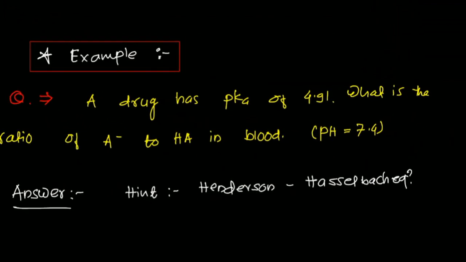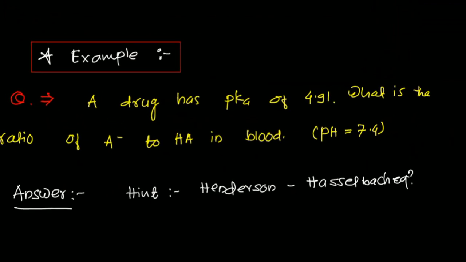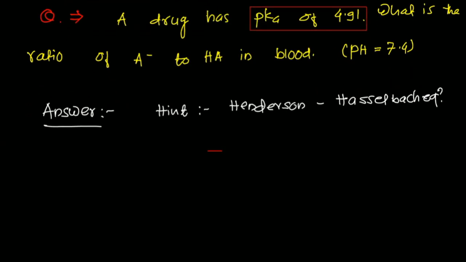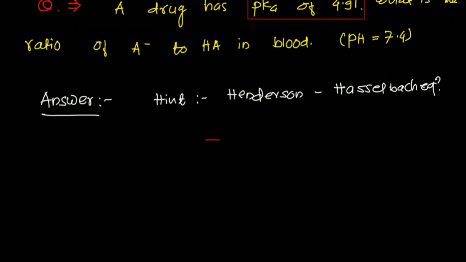A drug has a pKa of 4.91. The pKa of the drug is given, that is 4.91. What is the ratio of A negative to HA in blood? We have to give the ratio, and the pH is given, that is 7.54. What we have to do now is apply the Henderson-Hasselbalch equation. What is that equation?